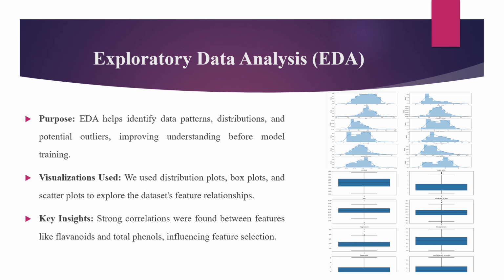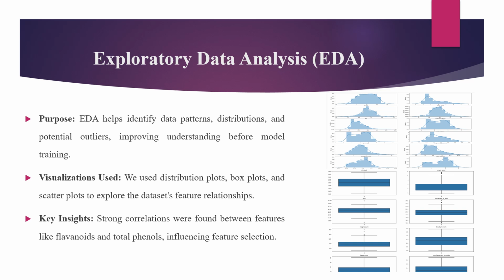Before we apply any models, it's important to understand the dataset through exploratory data analysis. EDA helps us identify patterns, outliers, and correlations within the data. For this analysis, we use various visualizations, including distribution plots to observe how each feature is spread, box plots to identify outliers, and scatter plots to examine relations between the features.